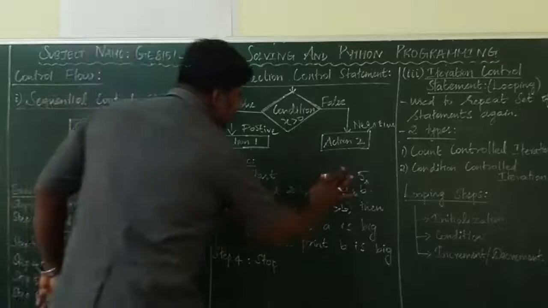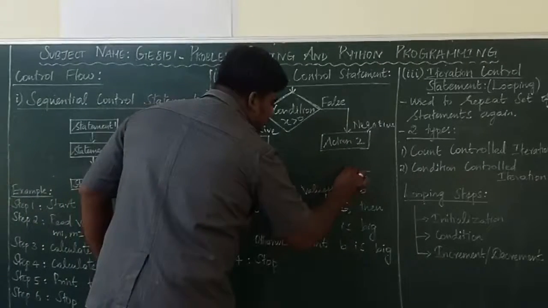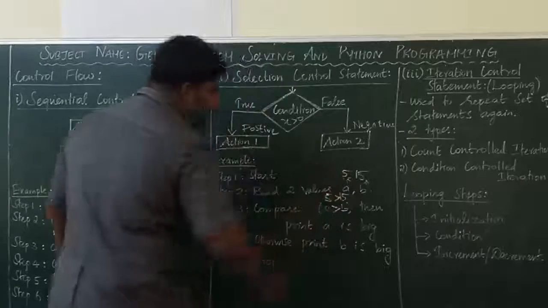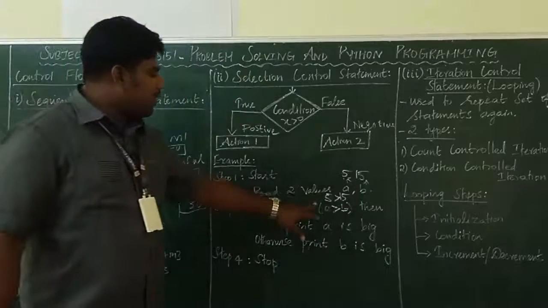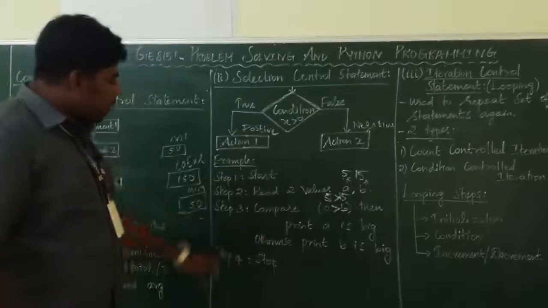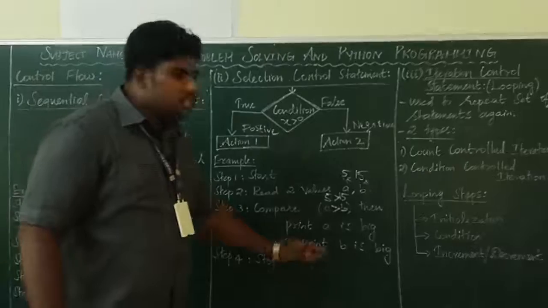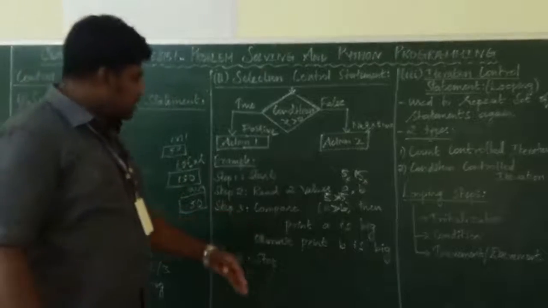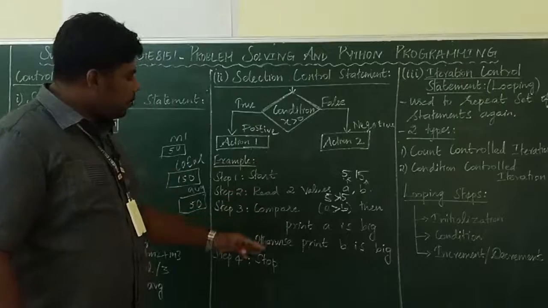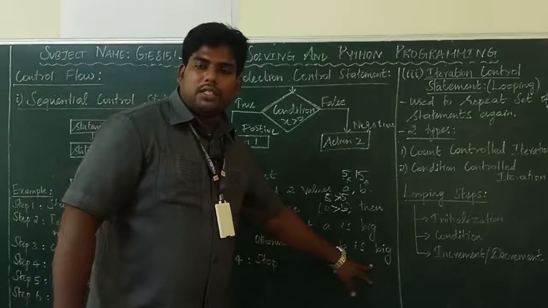Suppose your a value is 5 and b value is 15. Now what will happen? Is a, 5, greater than 15? The condition is false. False means what will happen? It will execute the else statement, the next statement. If the condition is true, this statement; if the condition is false, it will print "b is big".